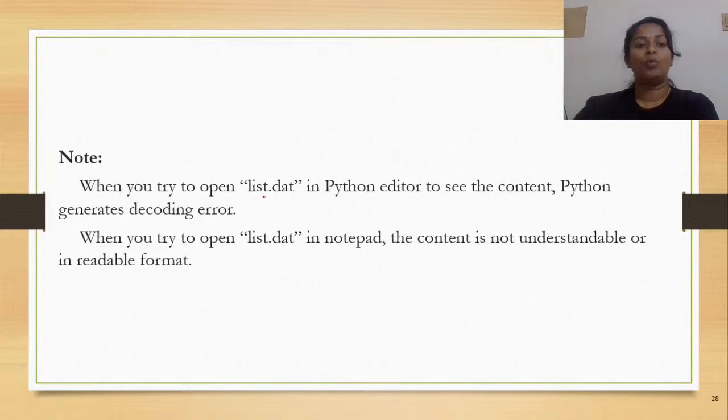When you try to open the binary file we just used in our previous program in the Python editor to see the content, Python generates a decoding error. But if you open it in Notepad, it actually opens and shows you the content. The only problem is that the content is not in an understandable form. That is the only difference.